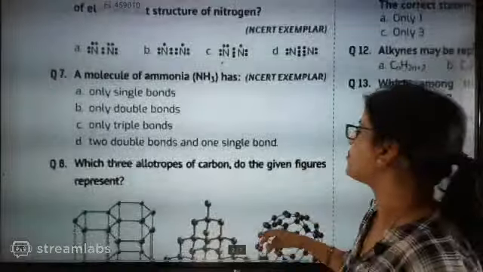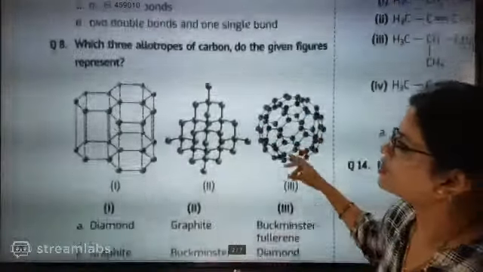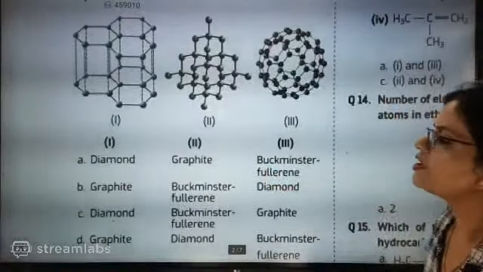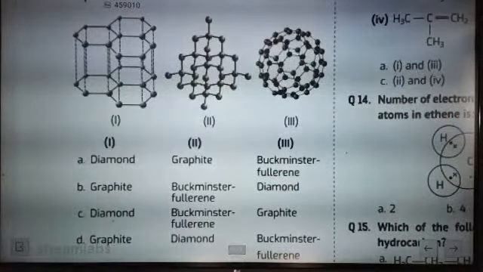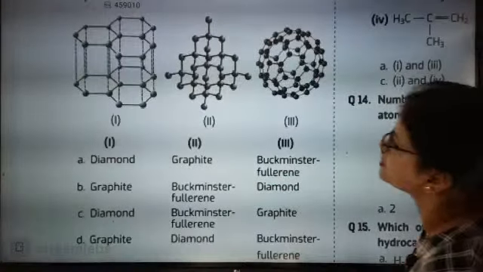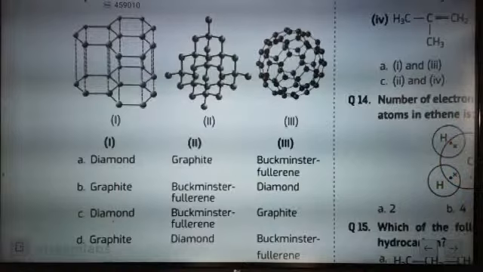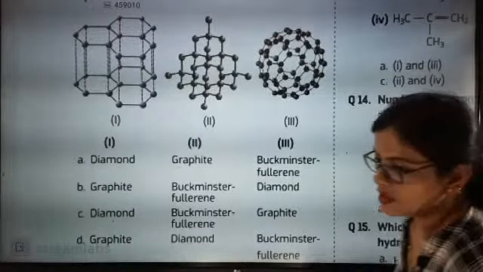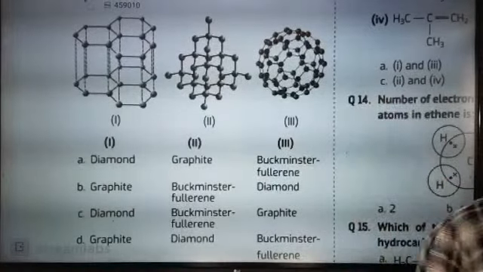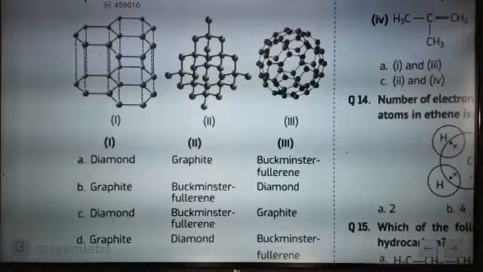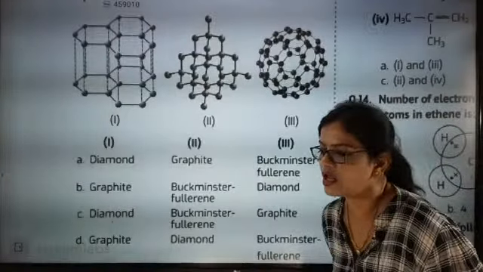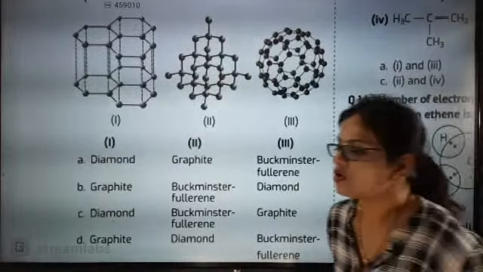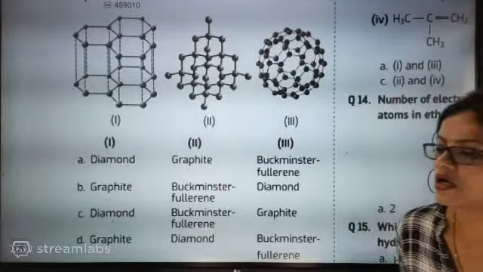Which three allotropic forms of carbon do the following figures represent? Now identify which one is going to be the correct answer. This is the easiest question. By seeing the figure, you have to see the electron dot structure, the representation of electrons there, and you have to say the answer. Okay, very good.